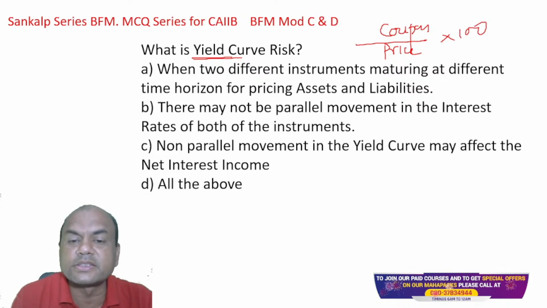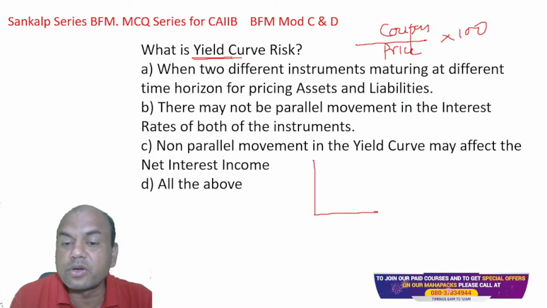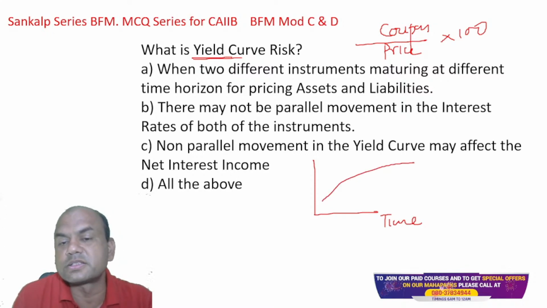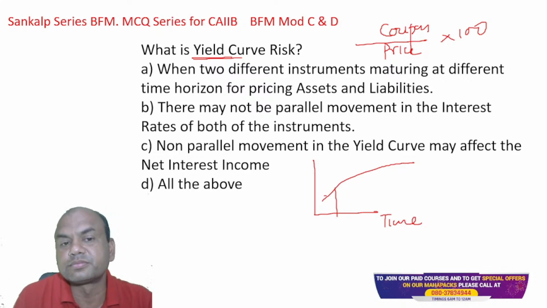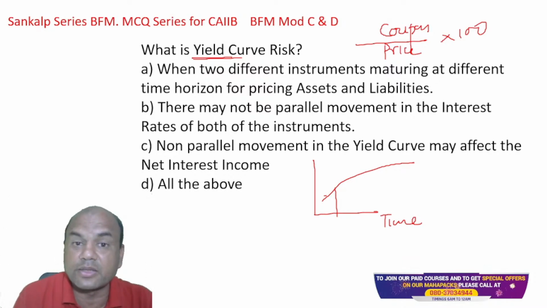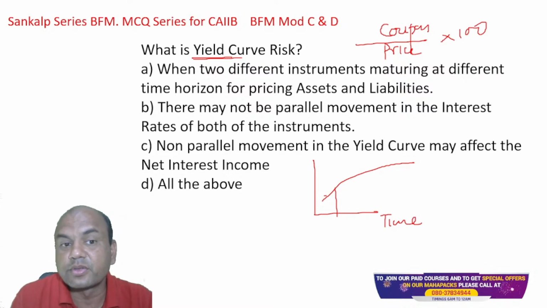When I plot this yield for various maturities, here this is time, okay? Various maturities I plotted. The curve which I get is known as the yield curve. So when two different instruments maturing at different time horizons for price, assets and liabilities, that is basically yield curve risk. So A is right.